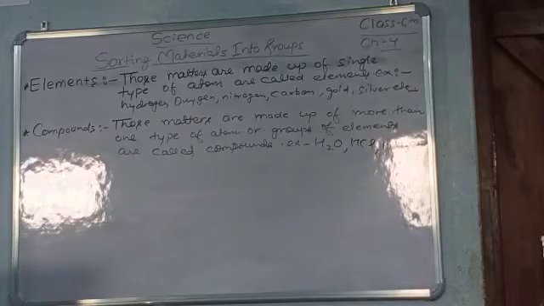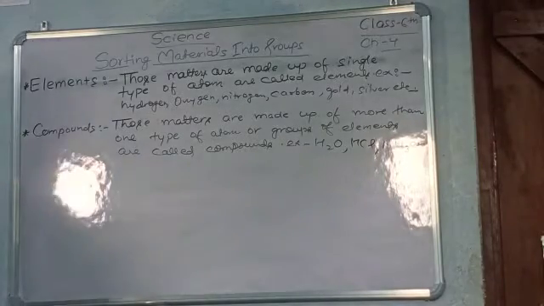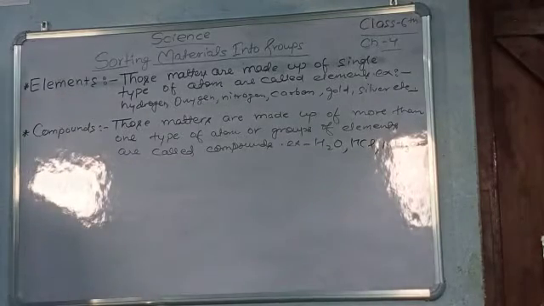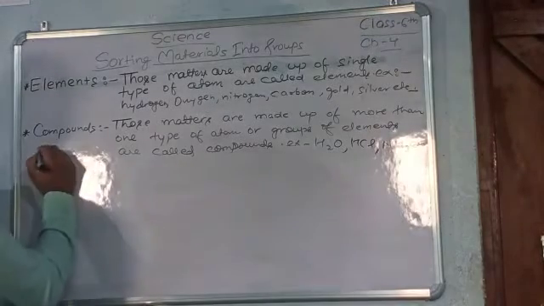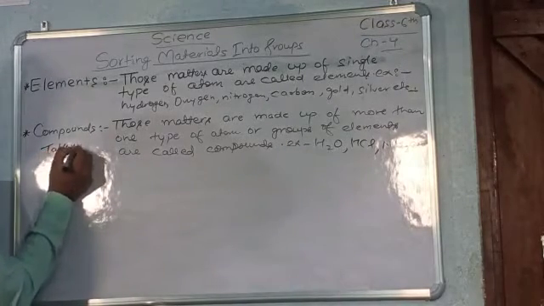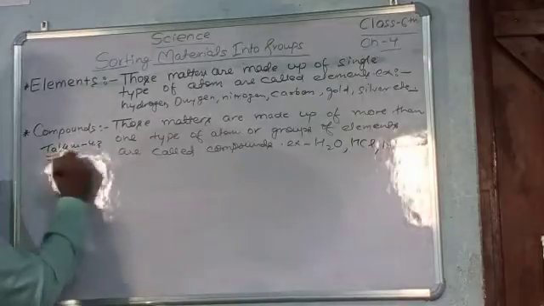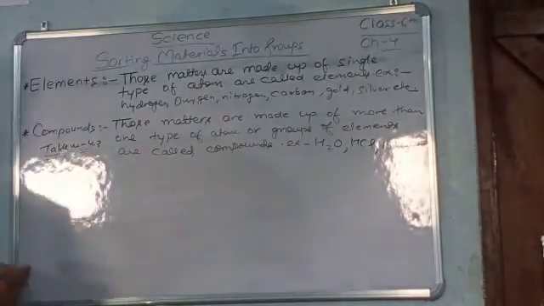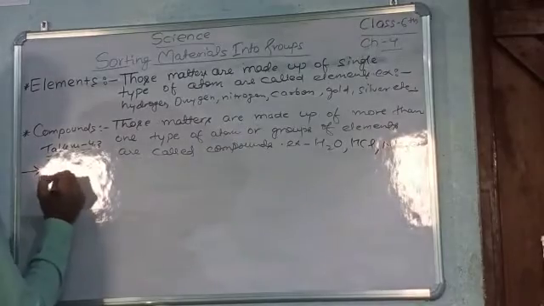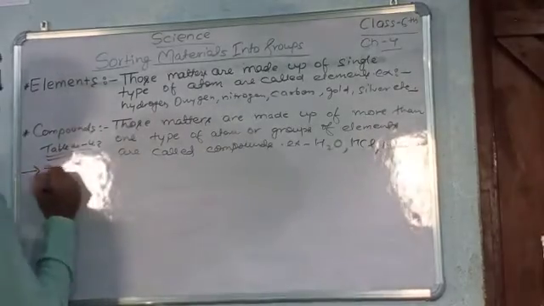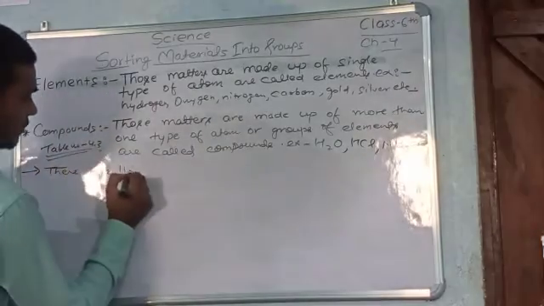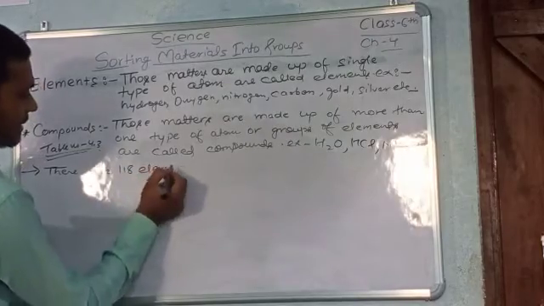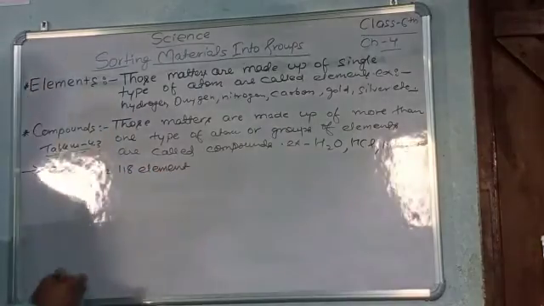Okay, there is a table given in your book, table number 4.3. Now there are 118 elements known.